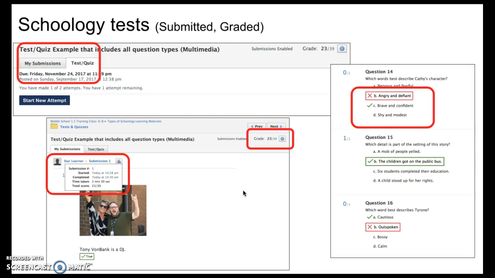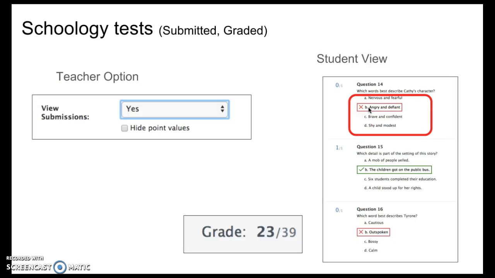Here is another view of that. Notice they can go back to their old submissions. They can click on this little graph and they can see some analytics about them taking the test. They can see their grade, and then again they see what the correct answer should have been. Notice the little green check mark there.